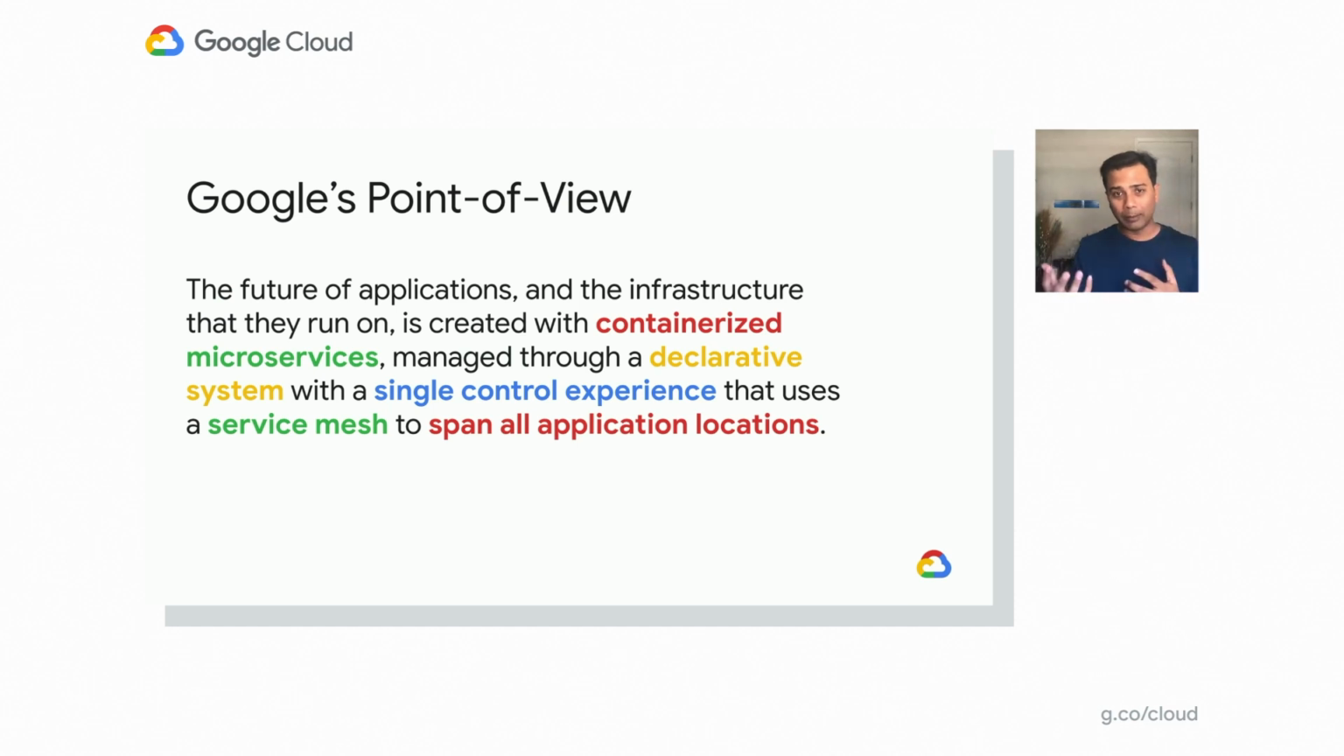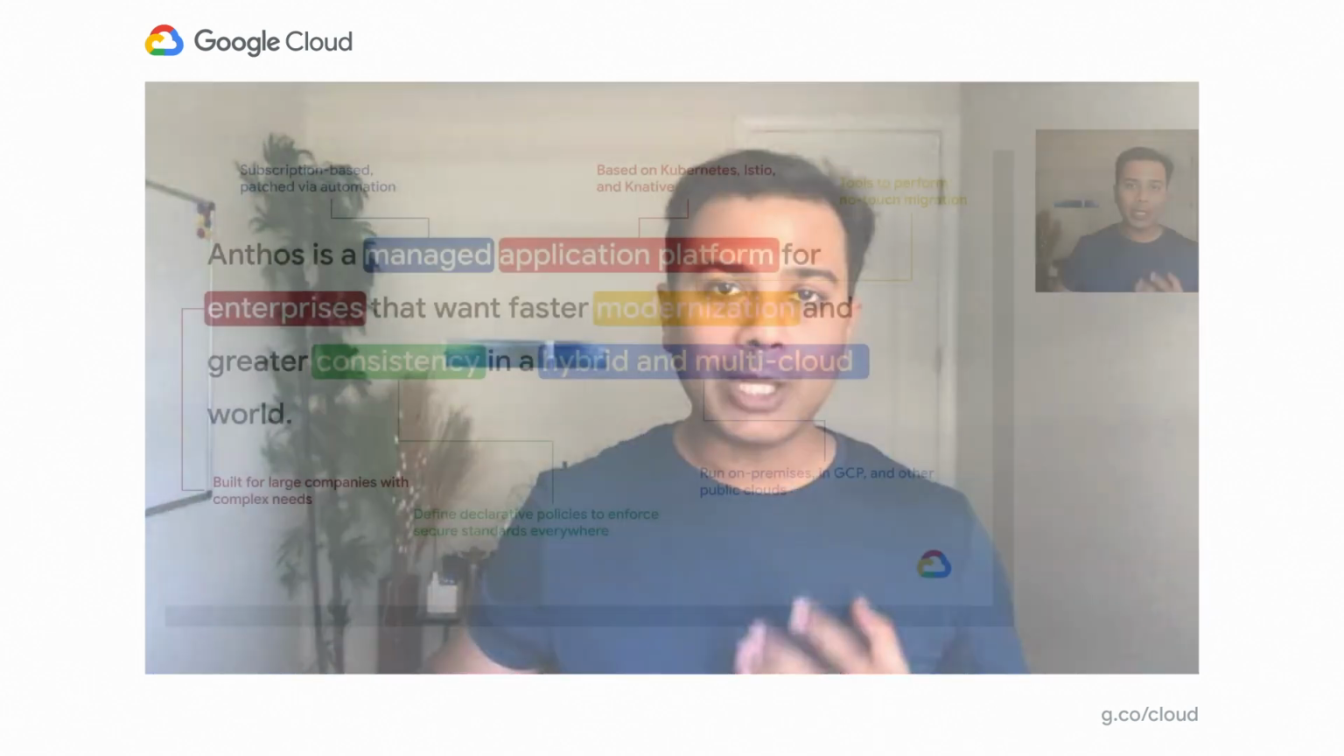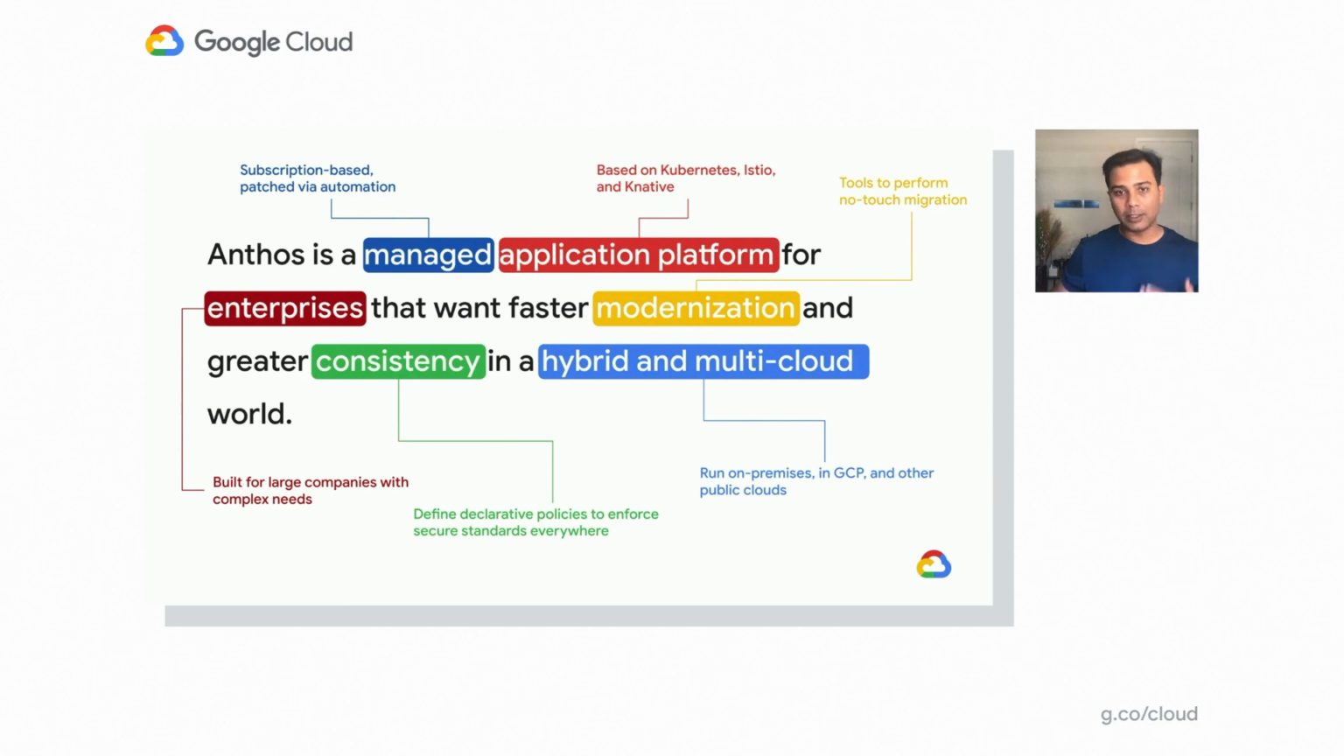Now that you have these applications running as containers, you want to ensure that there's mutual TLS between them. You get all those components right out of the box using service mesh to span all applicable locations. And how do we take all of that we want to achieve with modernization? We put it into a solution called Anthos. Anthos is a managed application platform based on Kubernetes, Istio, and Knative for enterprises that want faster modernization, with tools to perform no-touch migration and greater consistency in a hybrid and multi-cloud world.